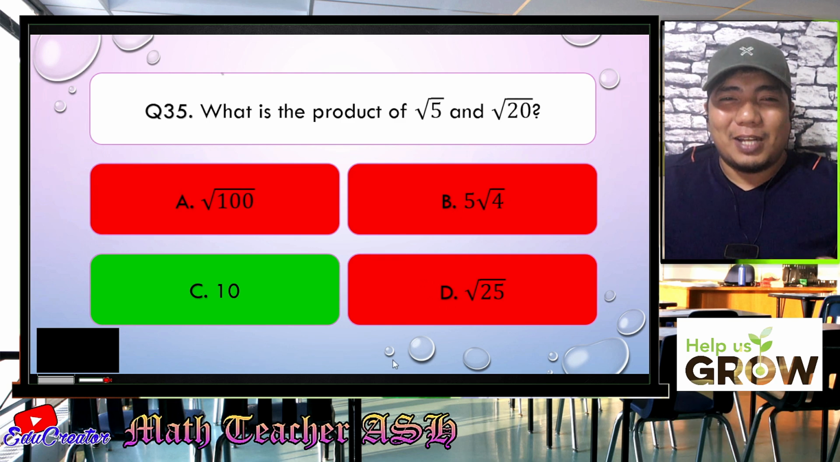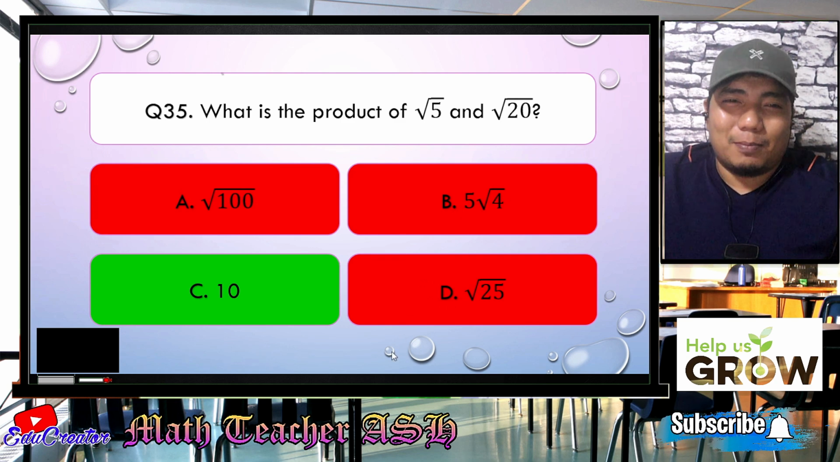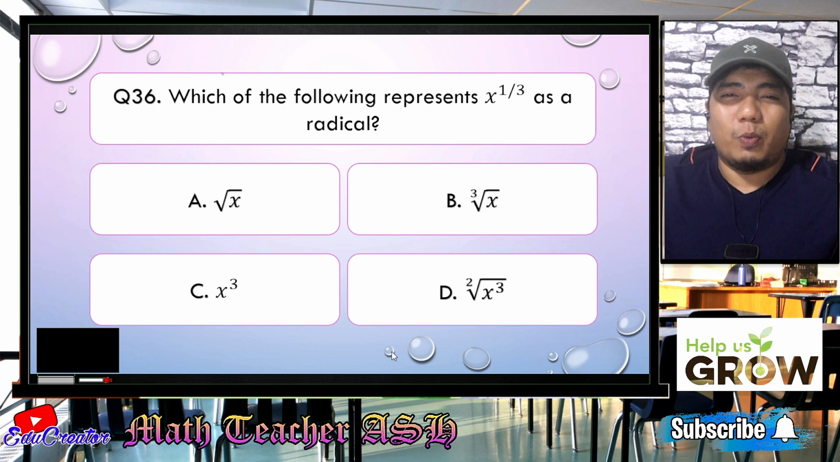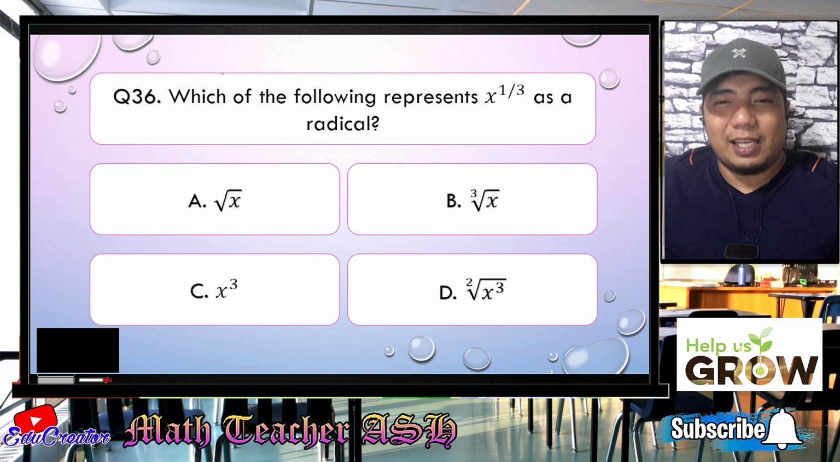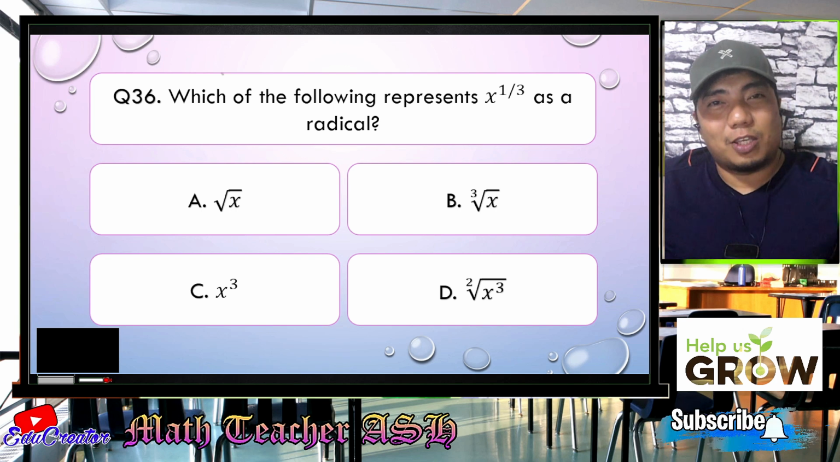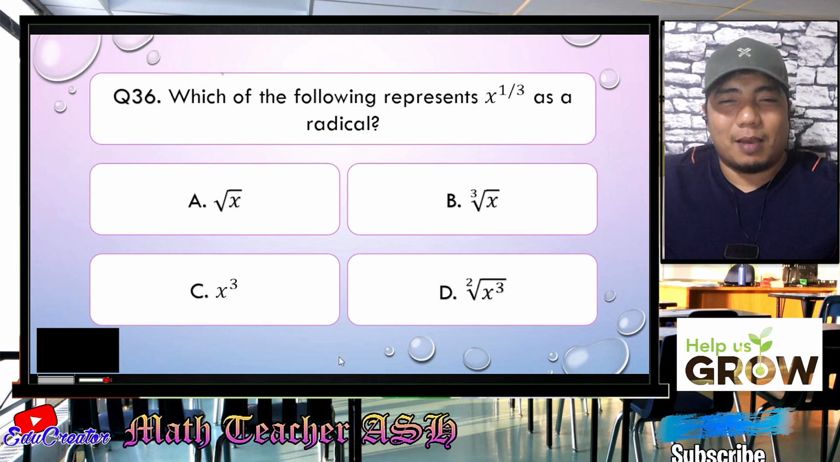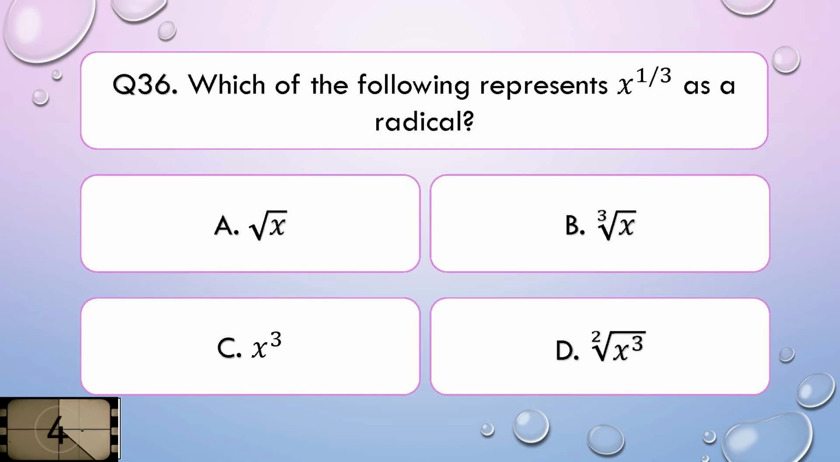Alright? So now let us go to question number 36. Which of the following represent x to the power of 1/3 as a radical? Is it A, square root of x, B, cube root of x, C, x cube, or D, square root of x cube? I'll give you 5 seconds to think about your answer.